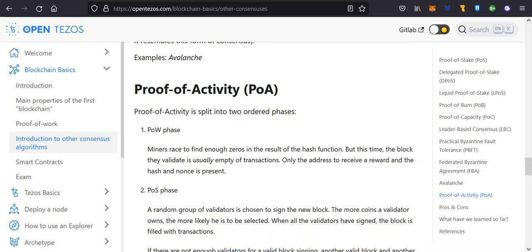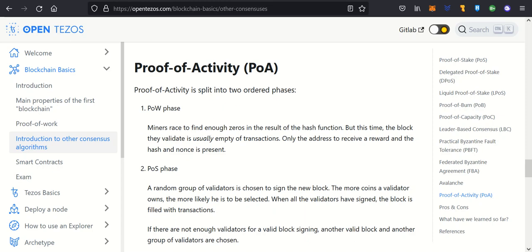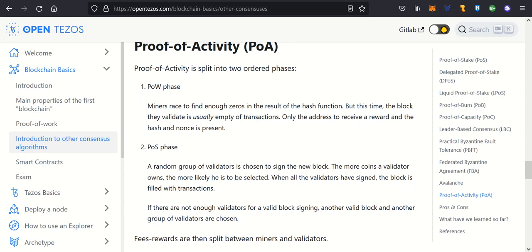Proof of activity, POA. It is split into two ordered phases. POW phase: miners race to find enough zeros in the result of a hash function, but this time the block they validate is usually empty of transactions. Only the address to receive a reward, and the hash and nonce, are present.